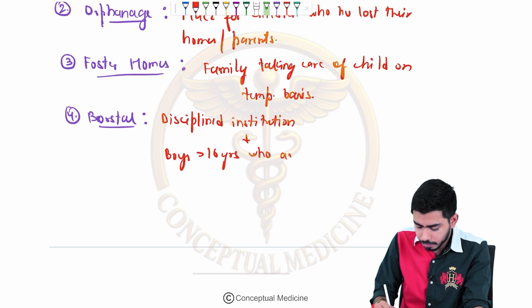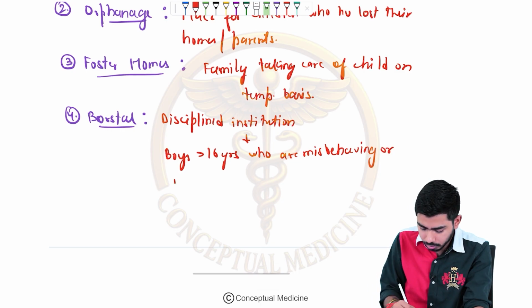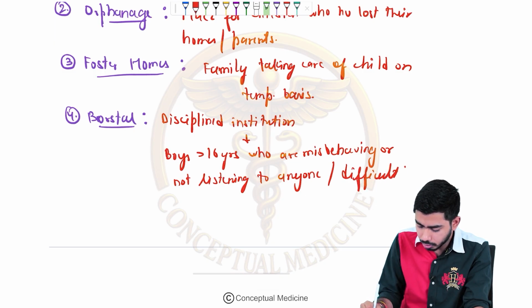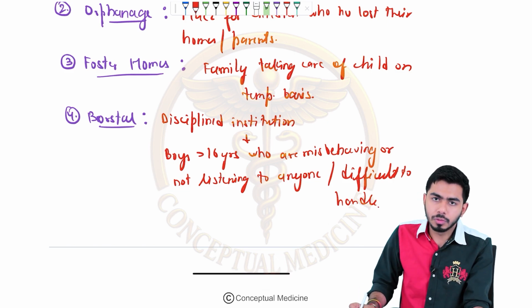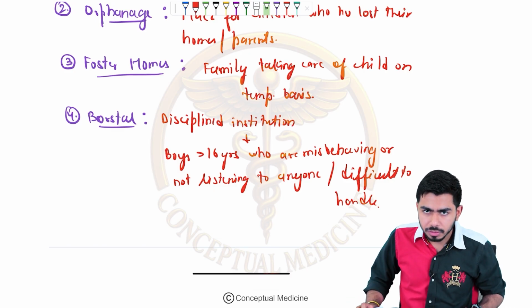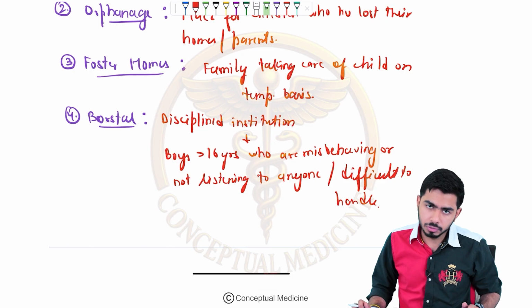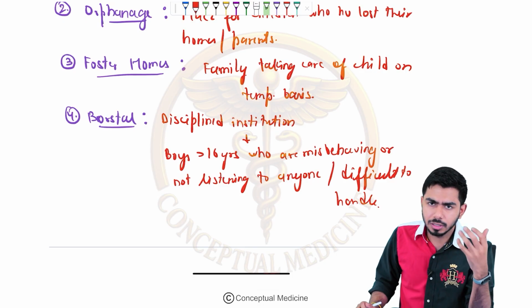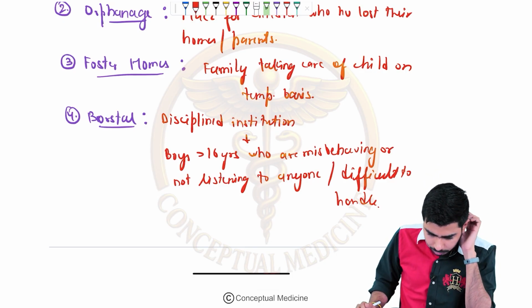Those who are misbehaving, or not listening to anyone, or difficult to handle, will be sent to the brothel. There the rules and the discipline are very strict, and that's how they will train these kind of children for their better future. So these are the 4 child organizations which we should know. Sometimes they ask us the simple definitions of these particular organizations, right?